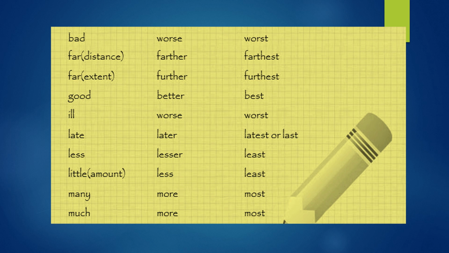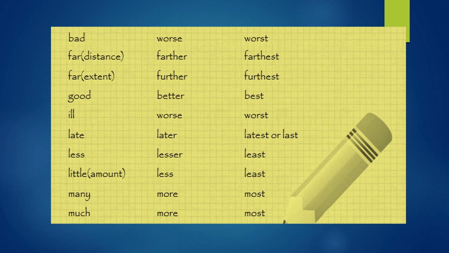Here some more words. Bad, worse, worst. Far, farther, farthest. Just now I said far, extent, further, farthest. Good, better, best. Ill, worse, worst. Late, later, latest are the last. Less, lesser, least. Little, less, least. Many, more, most. Much, more, most.